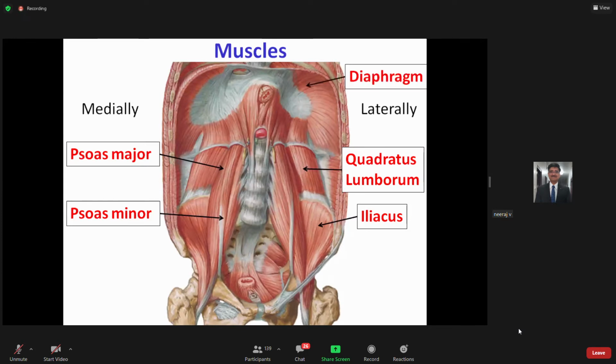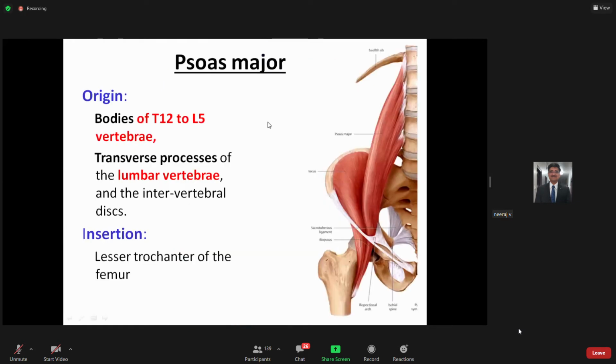Here, this is the diaphragm, which divides this abdominal cavity from the thoracic cavity over here. So this is the location of your diaphragm, and you can even see some openings in the diaphragm over here. So firstly, we will be looking at the psoas major muscle.